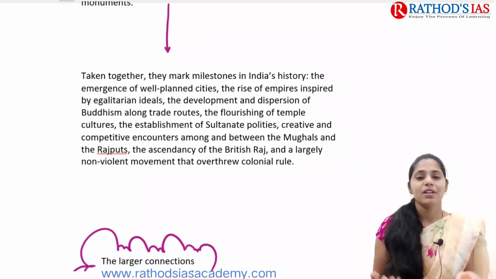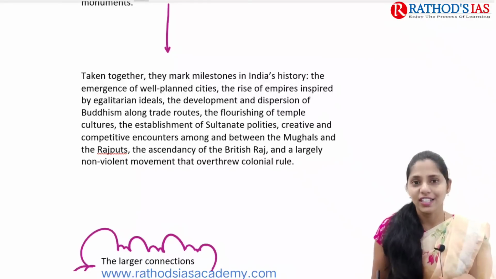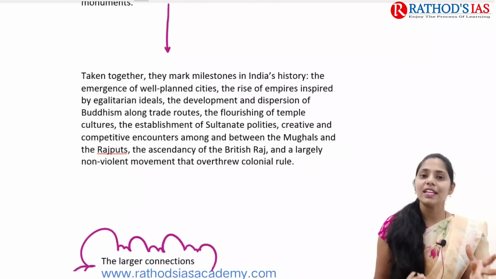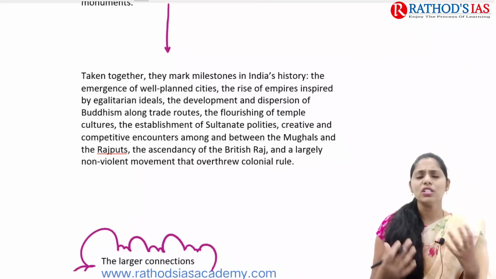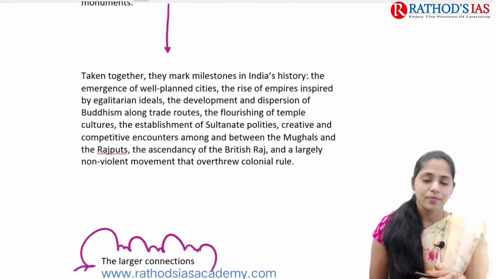We have some important structures like the Great Bath in Mohenjo-daro, great granaries, even fire altars, and some areas for the manufacturing of bangles. We studied that Harappan culture in detail in our ancient history, right?